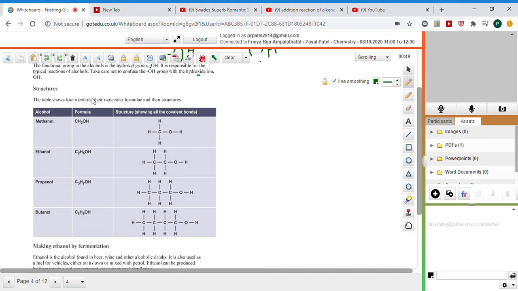If we define the structural formula on the basis of this, are you able to tell me the general formula of alcohol? Just like CnH2n+2 is the general formula of alkane, and CnH2n is the general formula of alkene, so what is the general formula of alcohol?